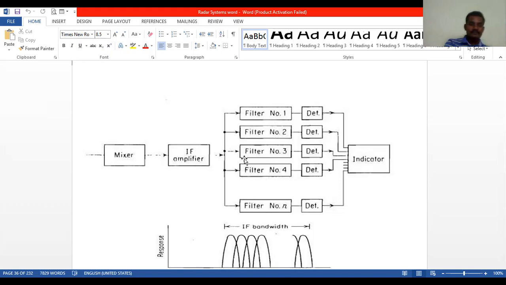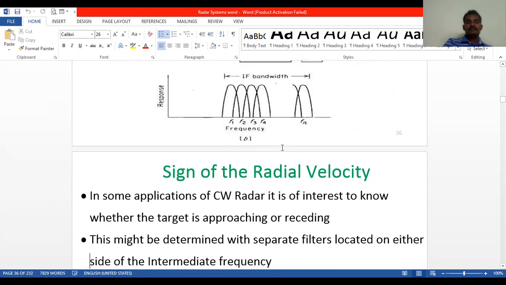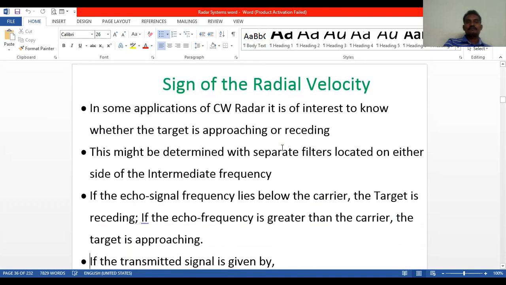What is the purpose of introducing this bank of narrowband filters here? To enhance the signal to noise ratio, we will use this bank of narrowband filters in the CW radar.